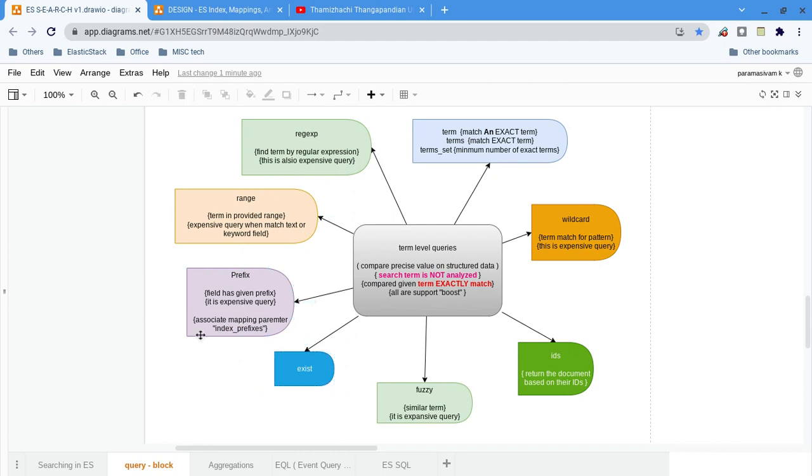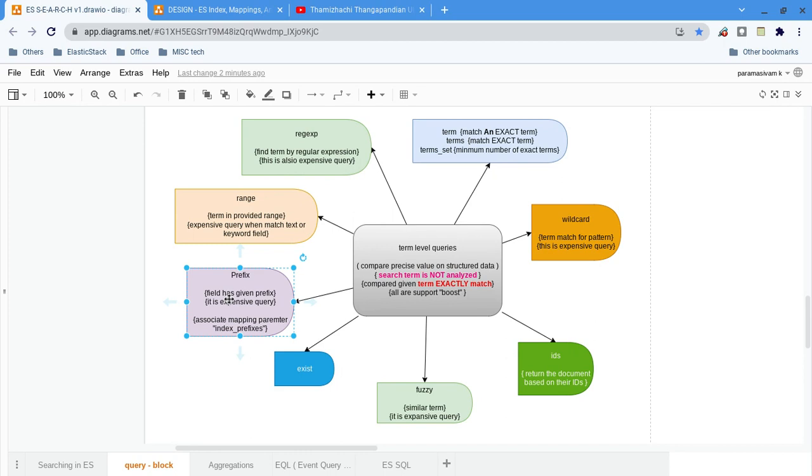Now, of course, prefix. What is prefix? Again, with the given term or given field, let's say a username field. If the name starts with the given param, then I can use the prefix query. Then it will return all the documents whose username starts with the param. So that is prefix.